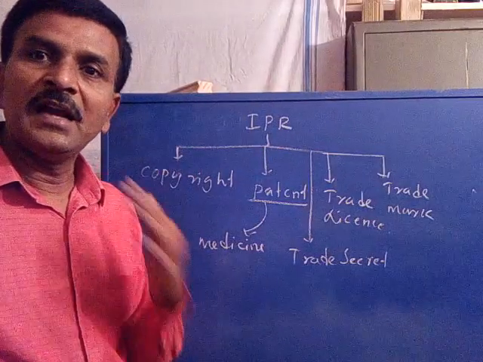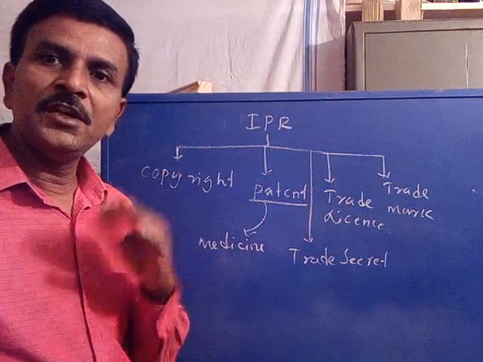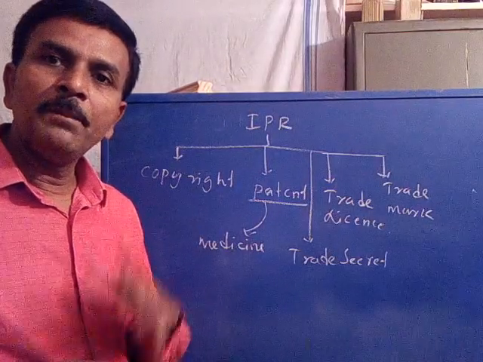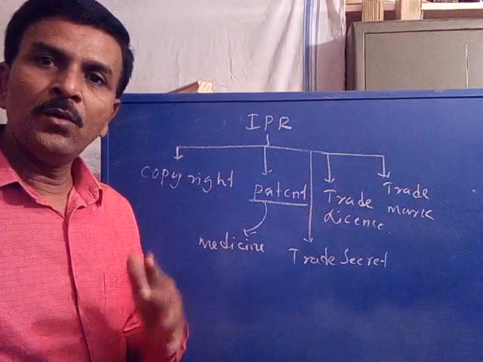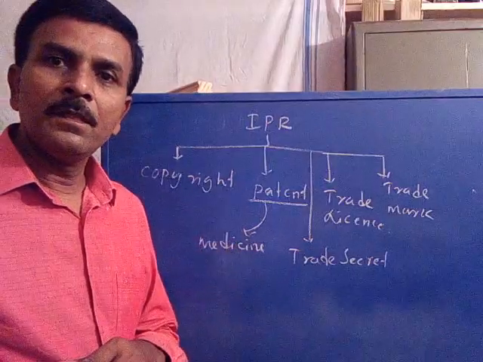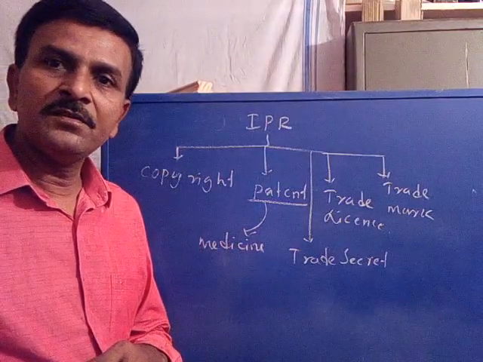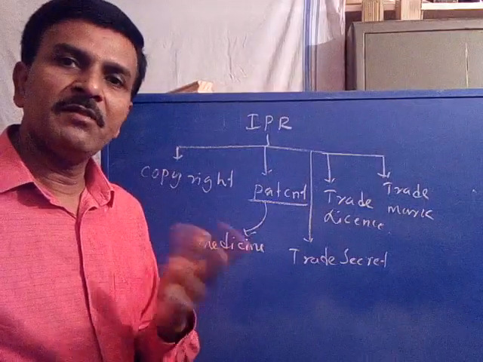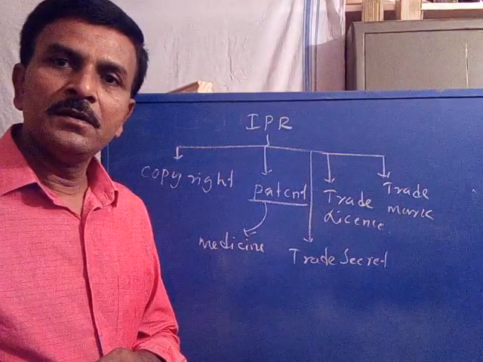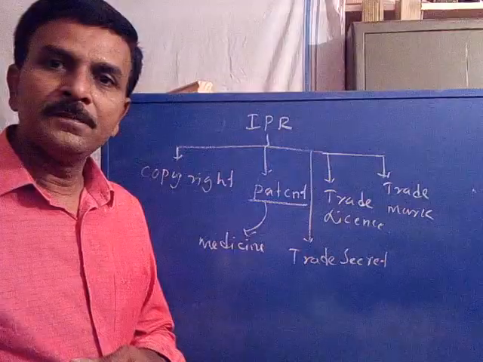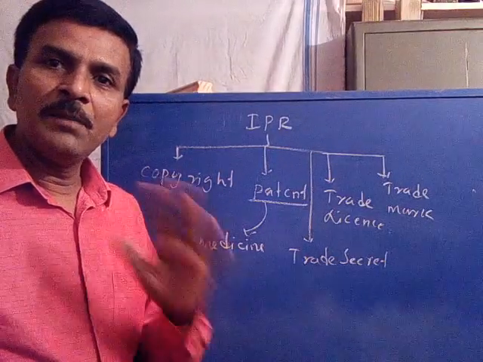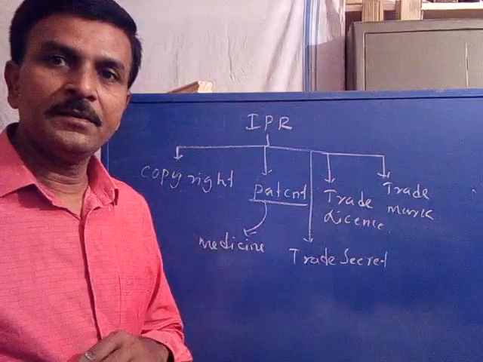A patent is a right sanctioned to the inventor who invented a medicine, including a drug or its process of synthesis, or a drug intermediate, or any pharmaceutical product. Whatever rights are sanctioned on a medicine is called a patent.